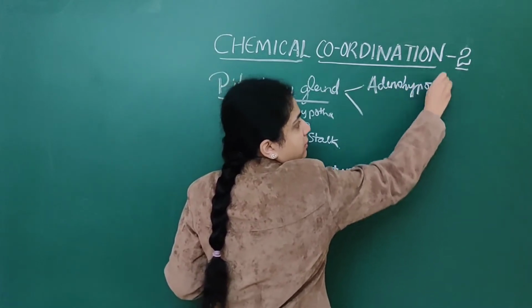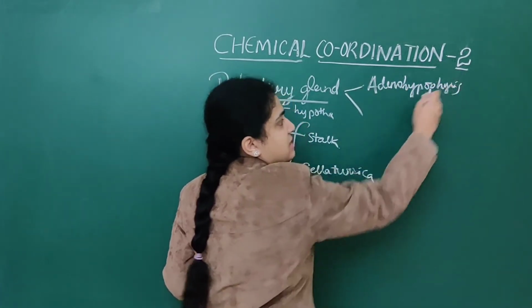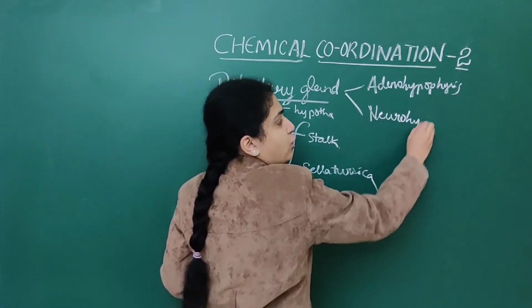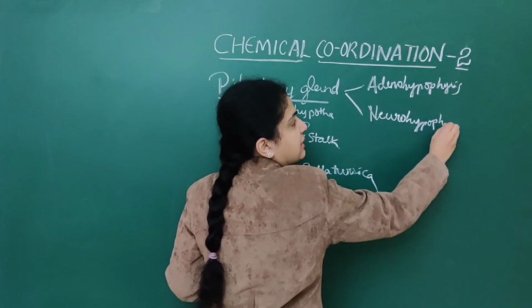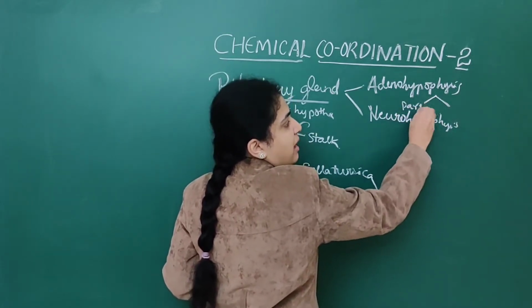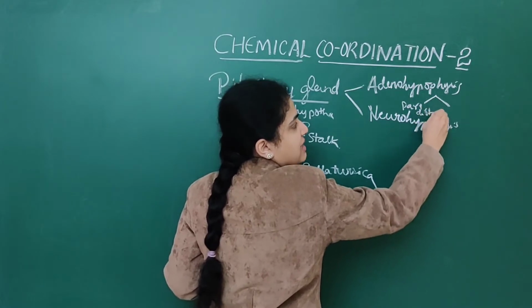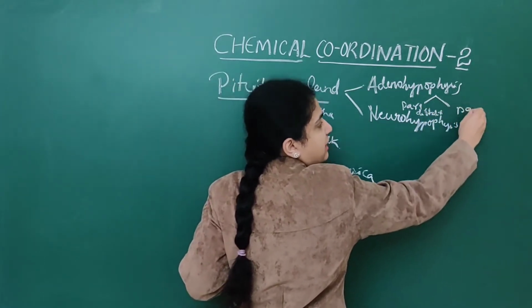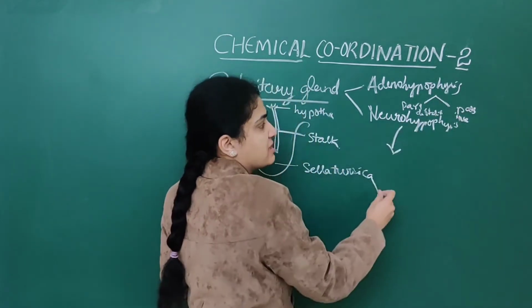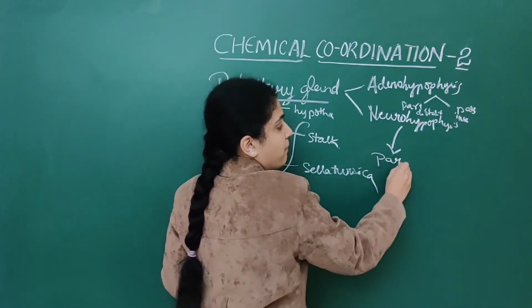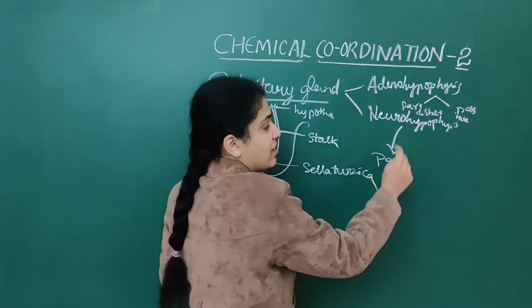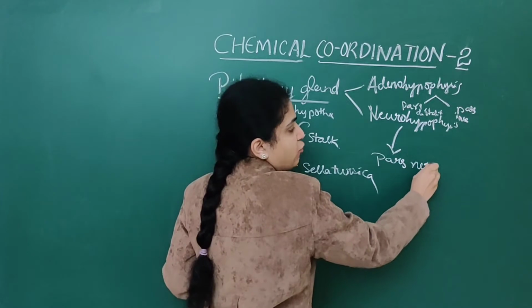Adenohypophysis is in turn divided into pars distalis as well as pars intermedia, whereas neurohypophysis has pars nervosa.